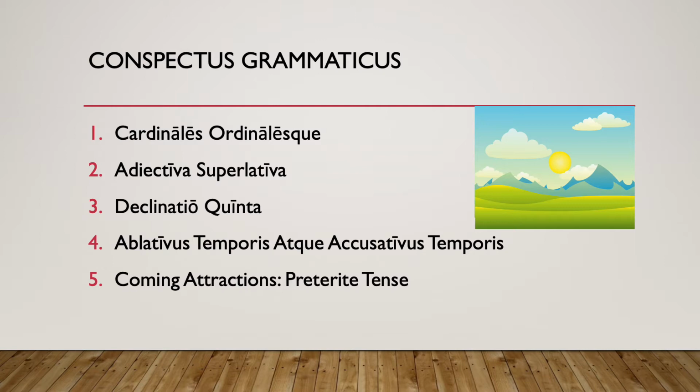In this video, we're going to look at parts 3 and 4 of our Conspectus Grammaticus. That is, Declinatio Quinta et ablativus temporis atque accusativus temporis. These are two new uses of the ablative and accusative case. It's going to be important because they both relate to time that we take our own time and examine carefully when to use one or the other.